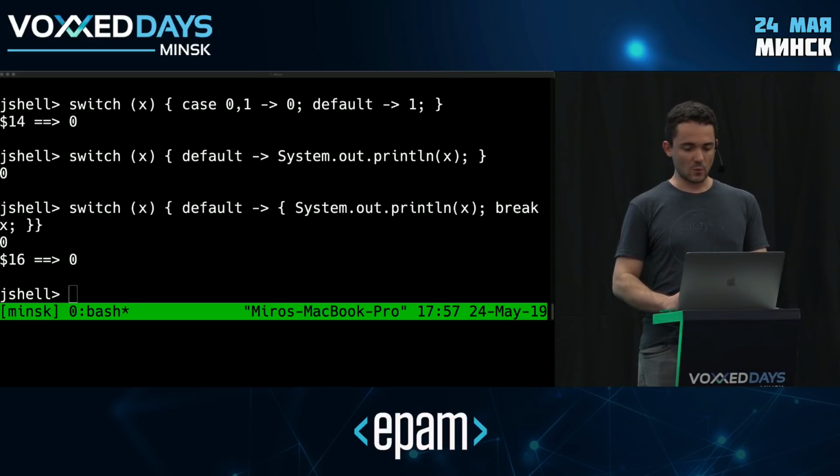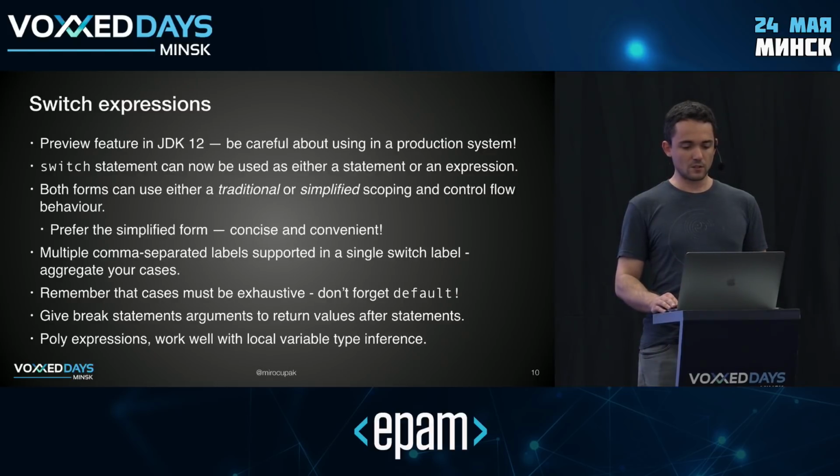So let's recap what we have here. Remember that switch expressions are a preview feature, right? So most likely not a good idea to use in a serious production system. It's an extension of the switch statement, so that it can be used as either a statement or an expression. Both forms are available. And both forms can use the traditional as well as the simplified scoping and control flow behavior. So a good rule of thumb is to prefer the simplified form. Now that we're used to lambdas, this feels very natural and very readable. There's also a convenience aspect to it.